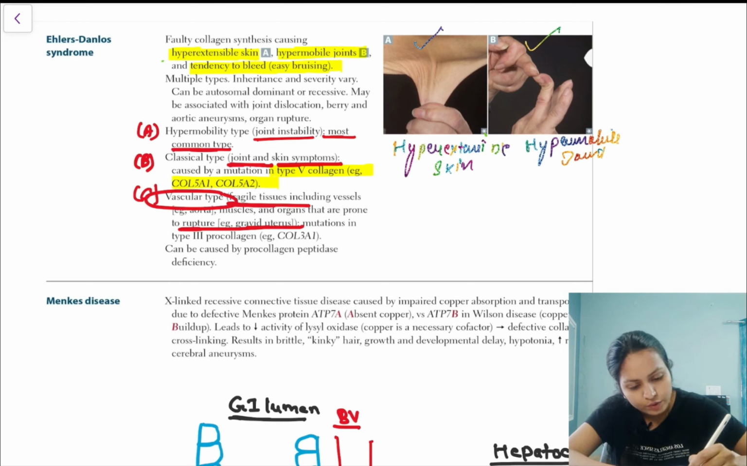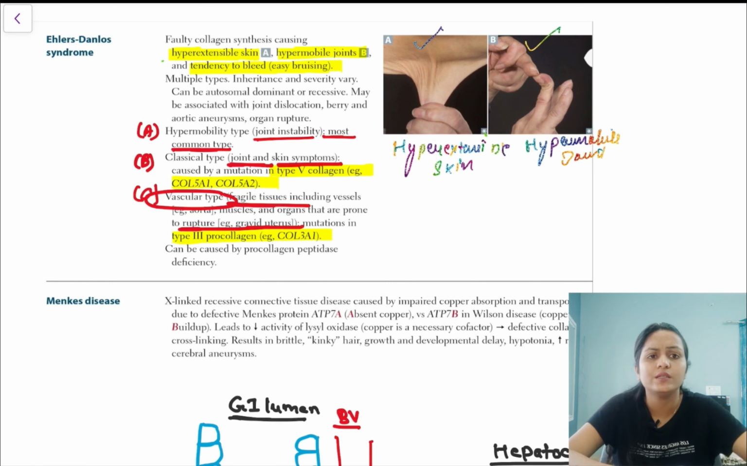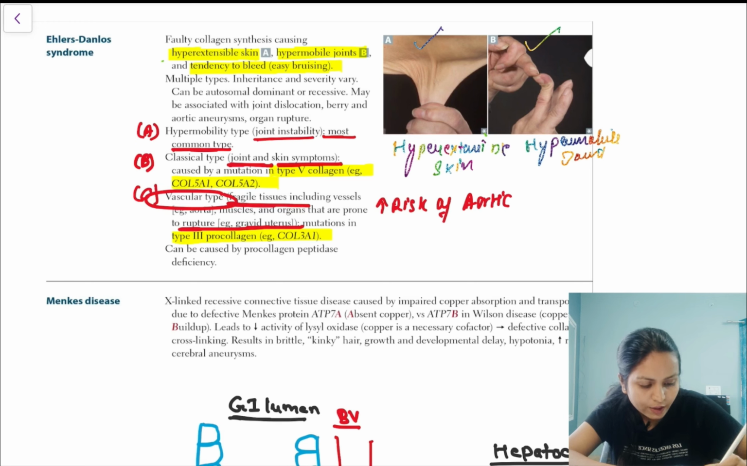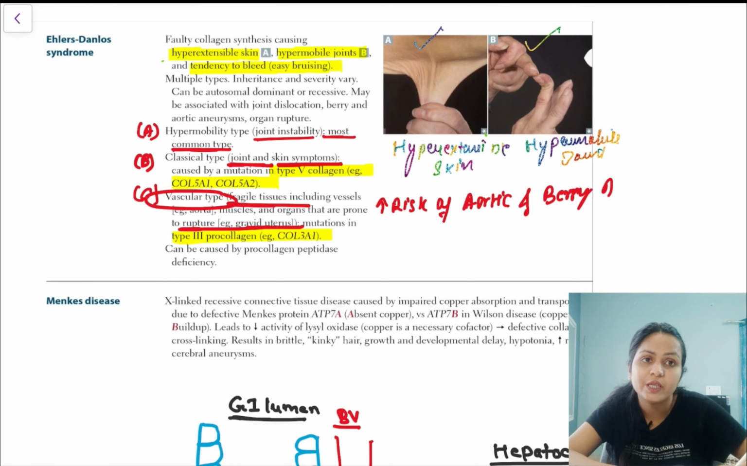You should remember one thing, that it is because of the mutation in COL3A1. We have already studied, right? Type 3 collagen is there, so there will be defective type 3 collagen. These blood vessels, since they will be fragile, the walls will be weak, so we'll also have aortic aneurysm. The patient will also have Berry's aneurysm. The walls will be weak, then balloon out, resulting in aneurysm.